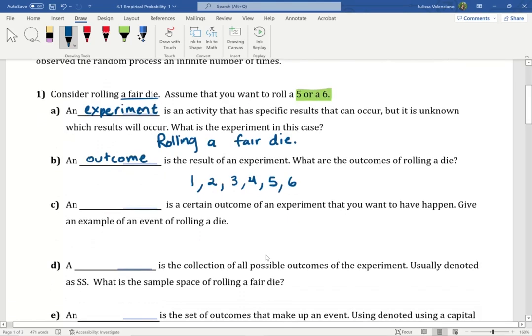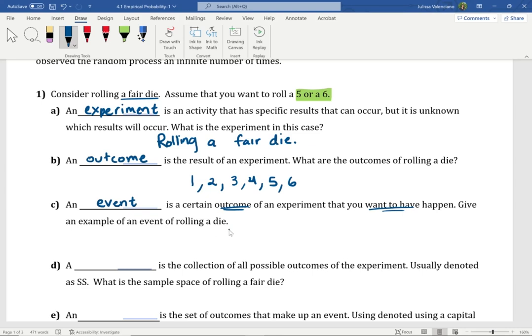In part C, we have a blank is a certain outcome of an experiment that you want to have happen. This is known as an event. Again, this is the outcome that you're wanting to see. Give an example of an event of rolling a die. Here, we're going to assume that we want to roll a 5 or a 6.